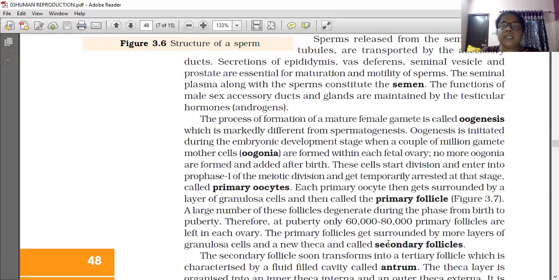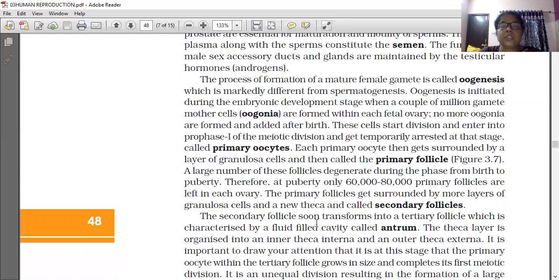The primary follicle gets surrounded by more layers of granulosa cells and a new covering called a theca, and is called a secondary follicle. By these changes, the primary follicle is converted into a secondary follicle. How is it changed? It is surrounded by more layers of granulosa cells, and a new theca also develops. Two changes happen there.